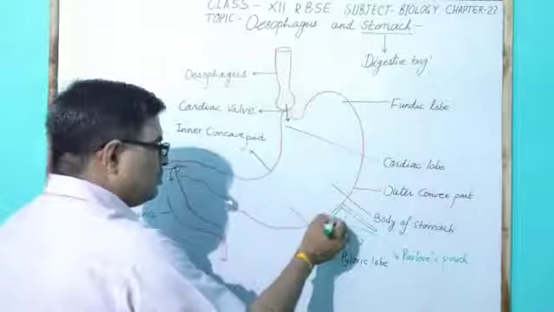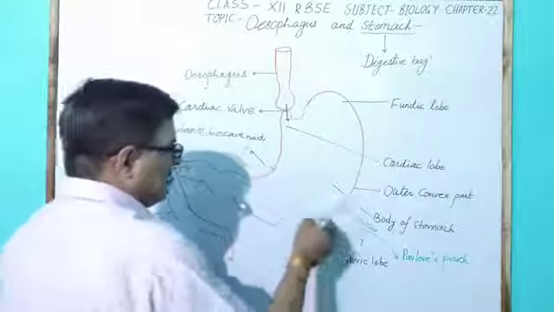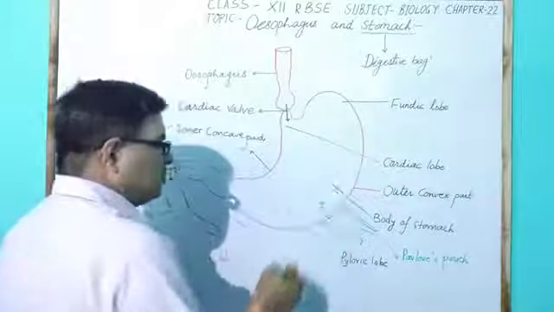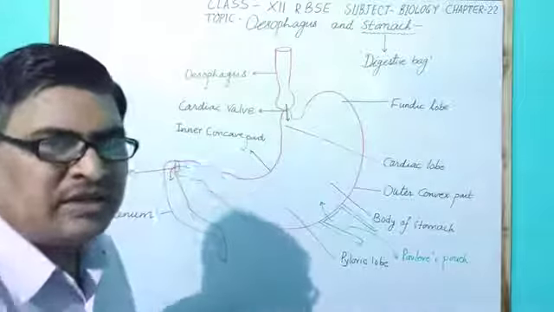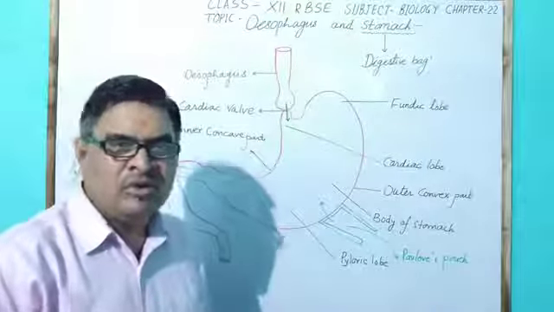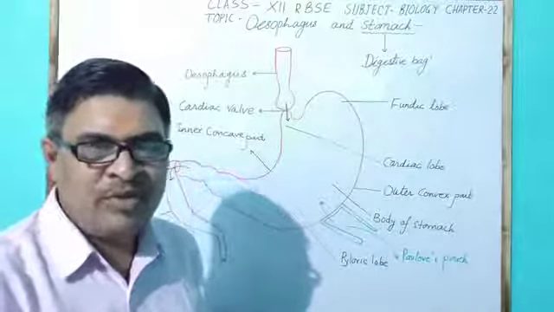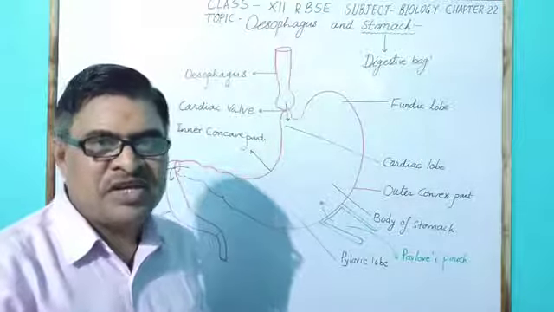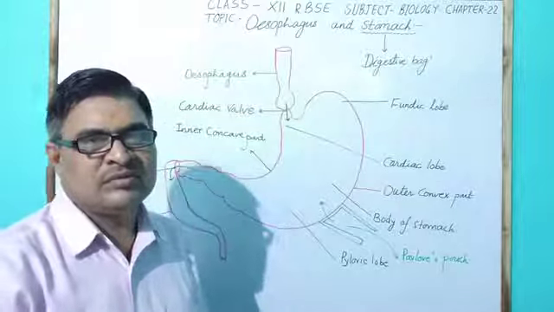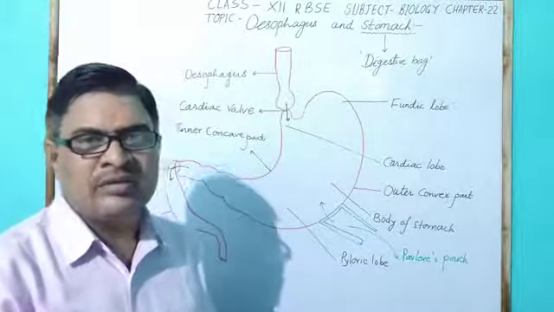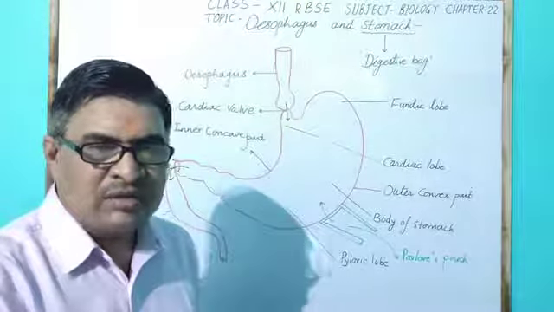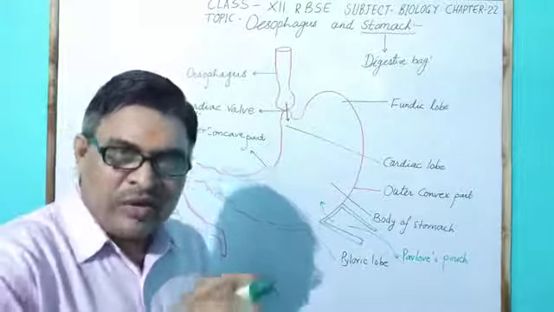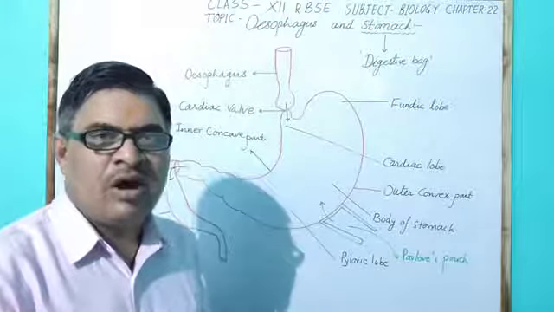This Pavlov pouch generally secretes mucus, which is helpful in the digestion of food, and is present in the outer convex part of the stomach.